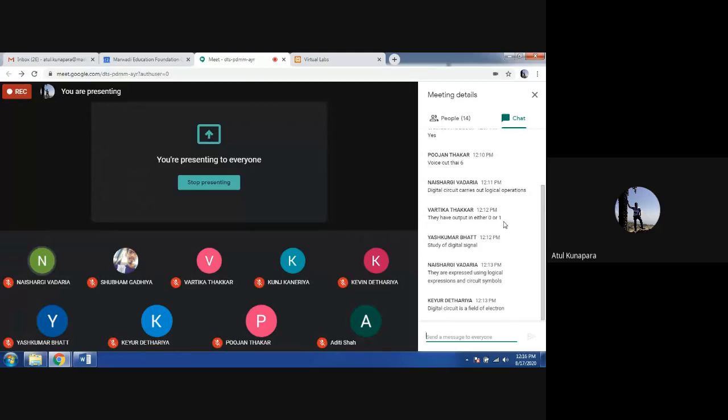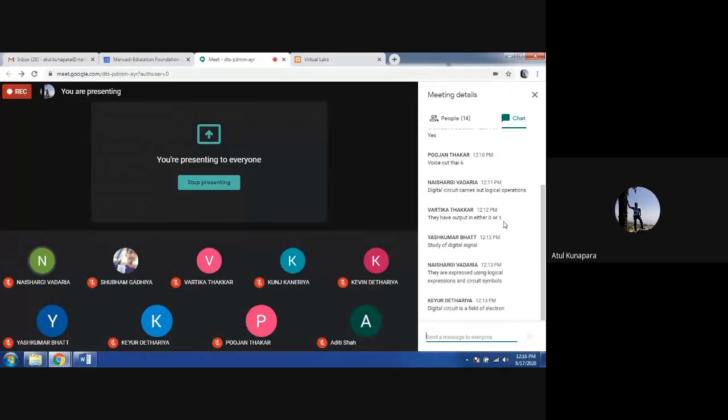Whereas digital signals are those signals having only two possibilities, right? Either on or off, either 0 or 1, either yes or no. If I give an example, let's say you have a door. The door can either be open or closed, right? You can have that kind of thing in digital signals.